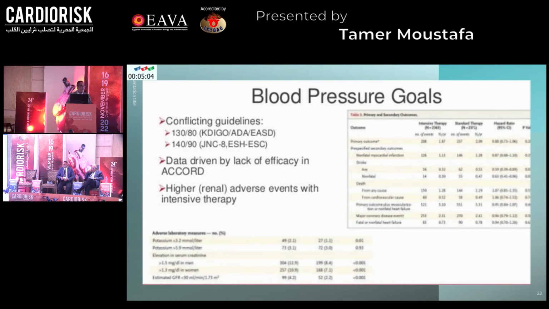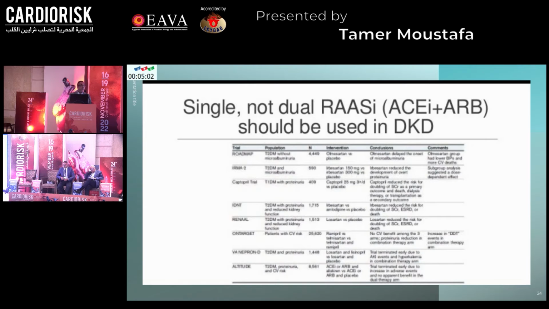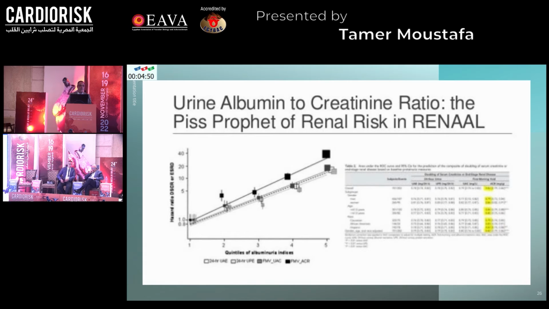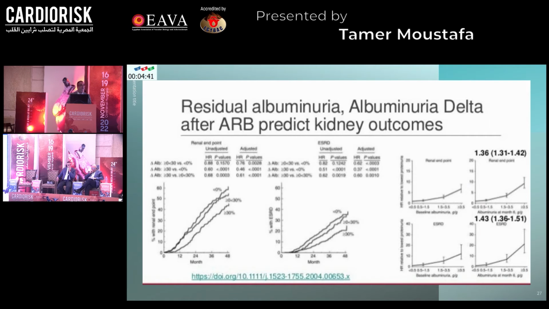We should use single, not dual, RAS inhibitors, ACE inhibitors and ARBs, in diabetic kidney disease. We should lower the cardiorenal risk in patients with CKD and type 2 diabetes. The urine albumin to creatinine ratio is the best predictor of renal risk in the RENAAL study, and the presence of residual albuminuria and albuminuria delta after use of ARB predict bad kidney outcomes.